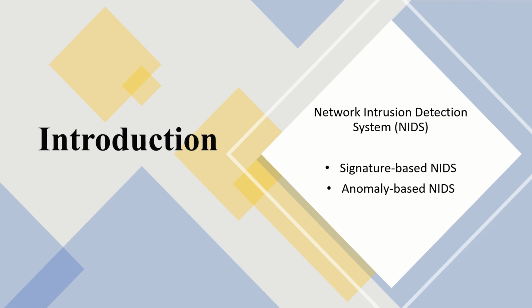And anomaly based is the process which works dynamically. It keeps a record or track of all the regular activities that happen in our system, and once it detects any activity which does not seem to be normal, it gives us an alert.